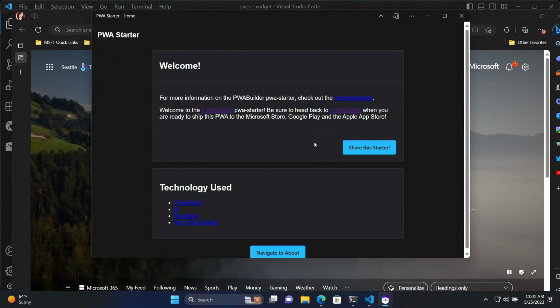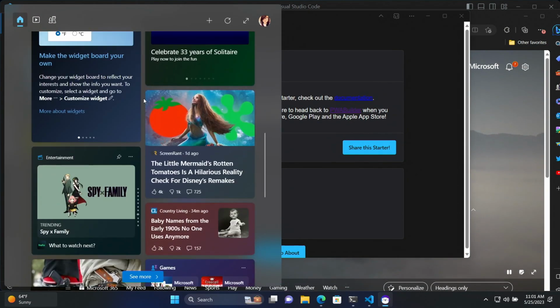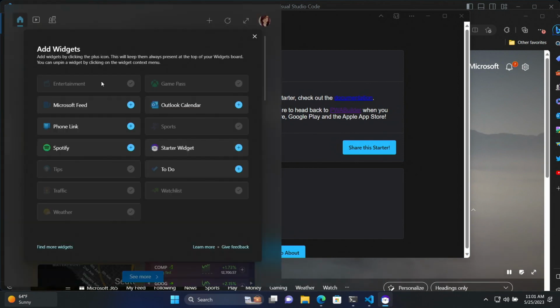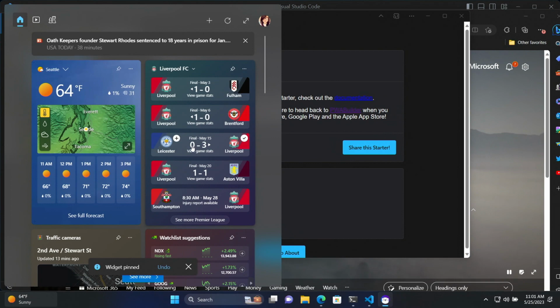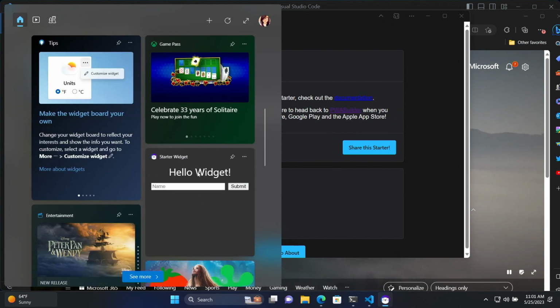Let's see, pop it open again if it works. I think it edited it. Click the plus icon. Thank you. All right, let's see. Starter widget right here. Let's add it to the board. It says widget pinned. I'm going to scroll down a little bit. Yay, look at it. It's right here. How beautiful. Thank you so much.